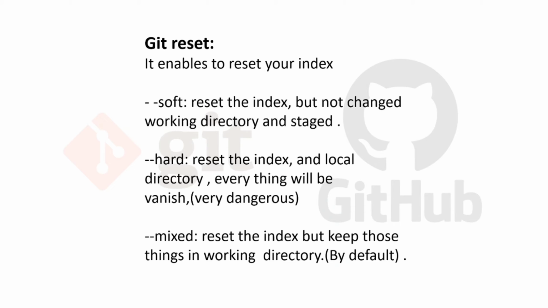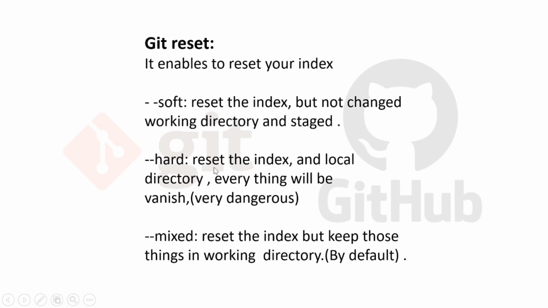It will delete that commit from your local repository and all those changes will be removed from your working directory as well, right? So if you have typed around 1000 lines of code or 100 lines of code and you are doing a hard reset, god knows, everything will be gone. So be careful while doing a hard reset.